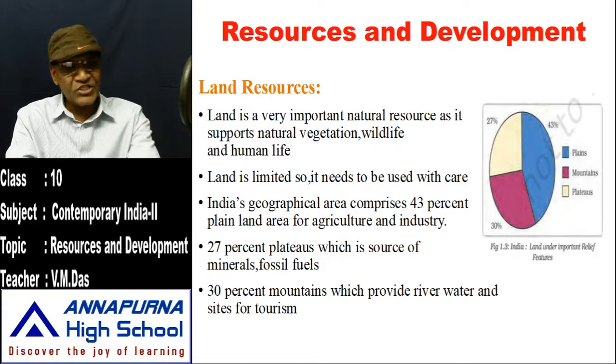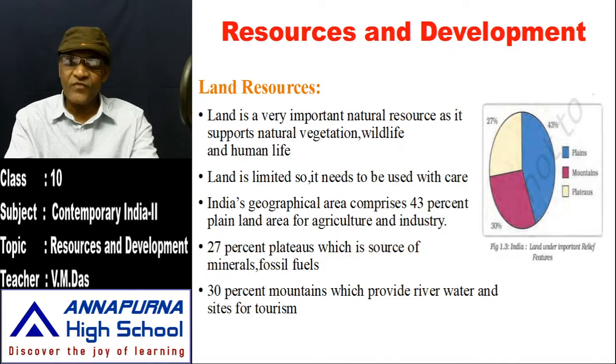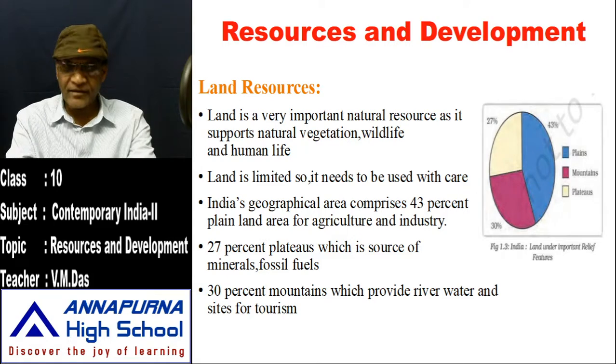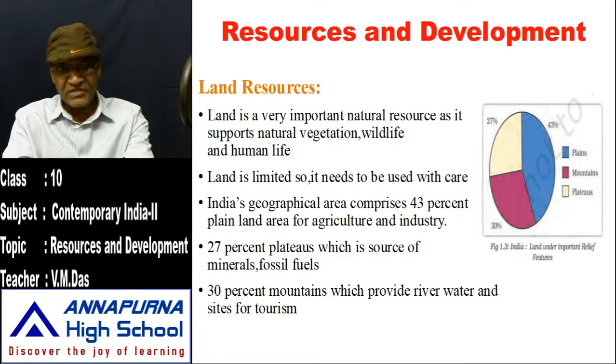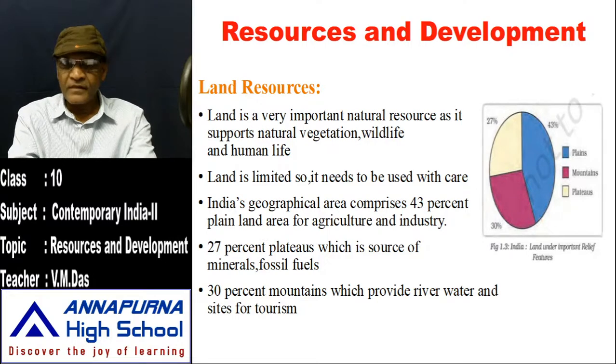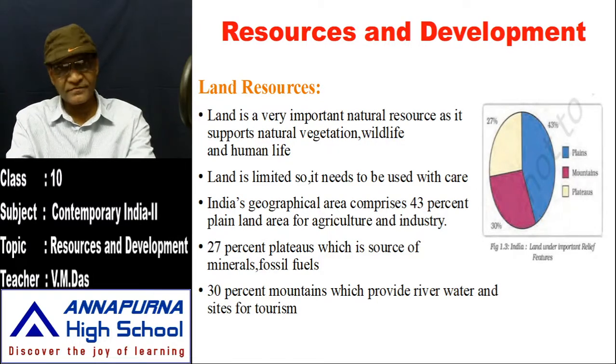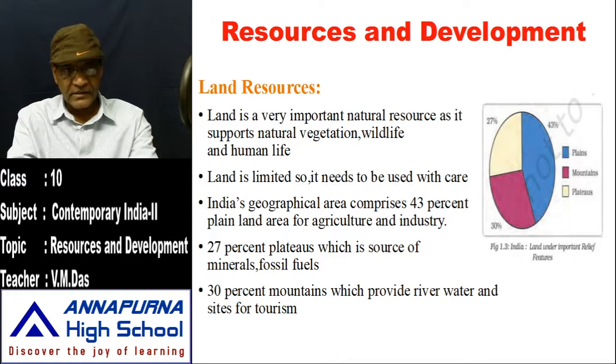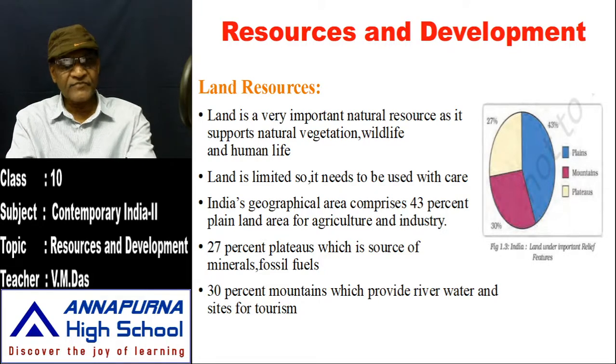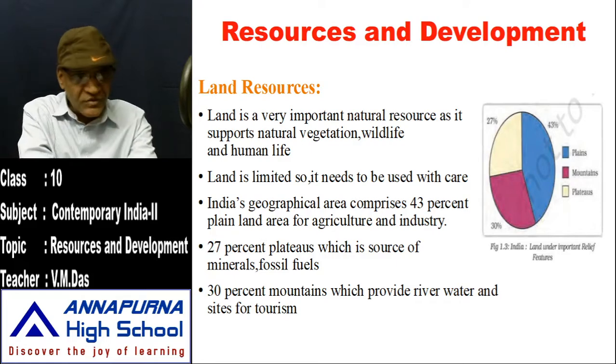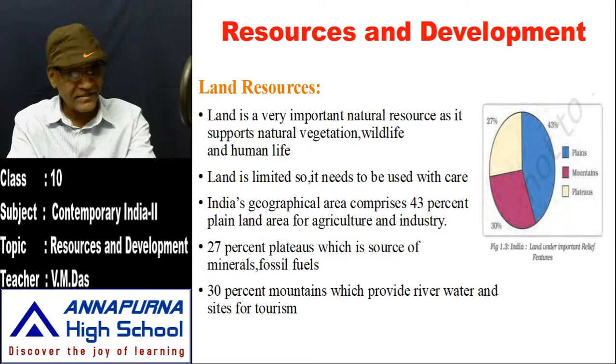Then India's geographical area comprises 43% plain land. This 43% plain land is used for agriculture and industry. Take a look at the diagram, on which you can see the percentage of the land. Here, India's geographical area comprises 43% plain land for agriculture and industry.